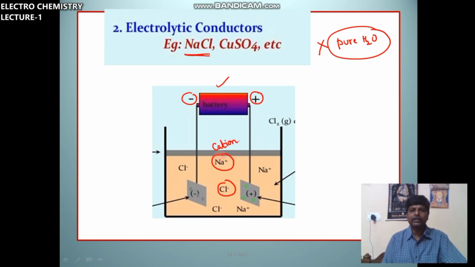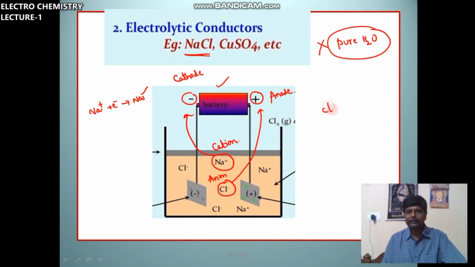Cation moves towards the cathode. This is the cathode. Cation plus moves towards minus. Cl minus, negative ion, anion, moves towards the anode. So what is the cation here? Na plus moves towards the cathode. It will gain an electron. Na plus plus electron gives Na.